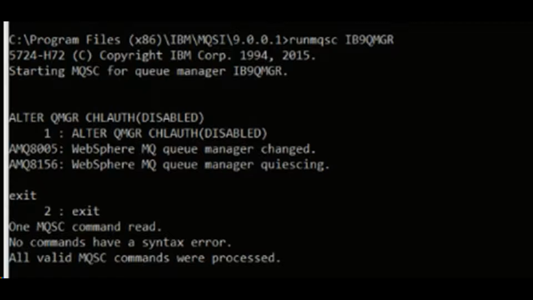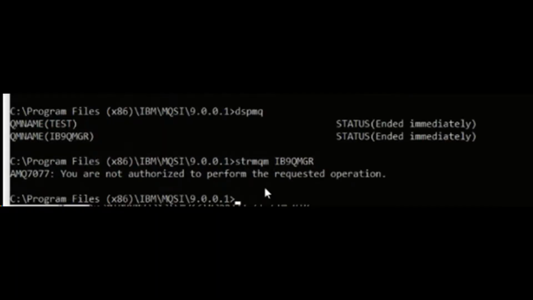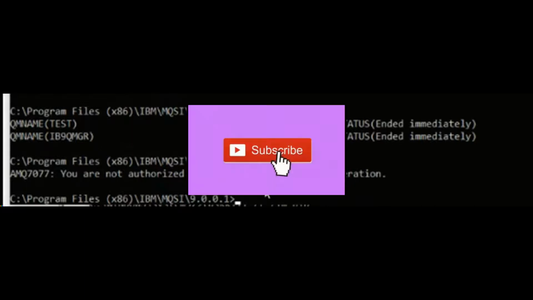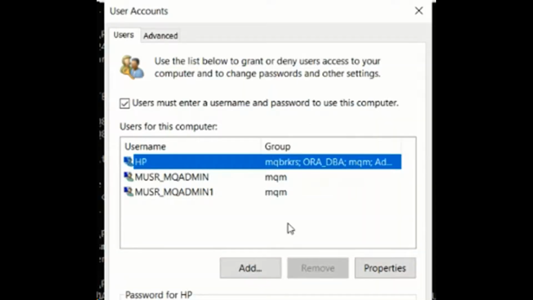But I don't remember if the queue manager was in started or stopped state. I tried to start the queue manager, which was in stop state, with user called HP. But that user, who was the administrator on the laptop, did not have access to start the queue manager. This is an easy problem to fix, right? You give the user HP access to MQ objects by adding him to group called MQM. To my surprise, the user HP was already part of the group MQM as you see on screen.